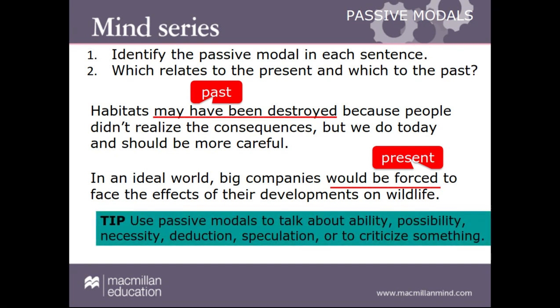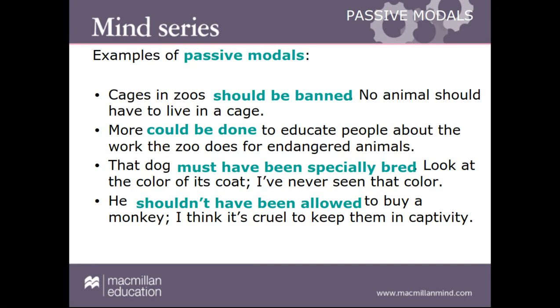So we use passive modals to talk about ability, possibility, necessity, deduction, speculation, or to criticize something. Then we have more passive modals. Remember that in this lesson, we're going to mainly focus on the structure. We can find more information about the function in the platform. So it's very simple.